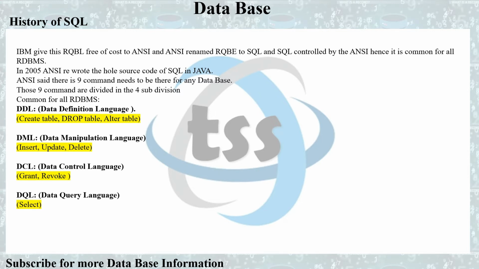In 2005, ANSI rewrote the whole source code of SQL in Java. ANSI said there are 9 commands that need to be there for any database to be called a relational database management system. So there are 9 commands, which are divided into 4 subdivisions.